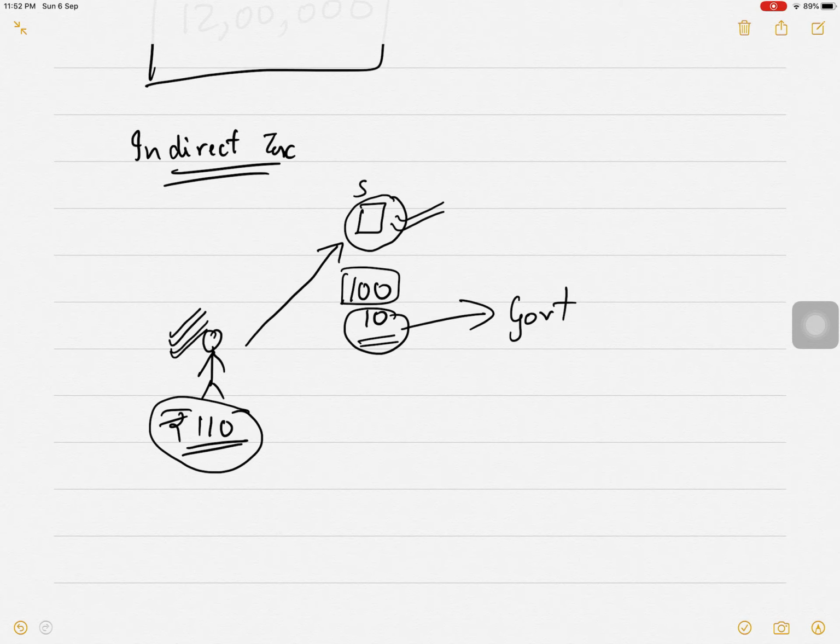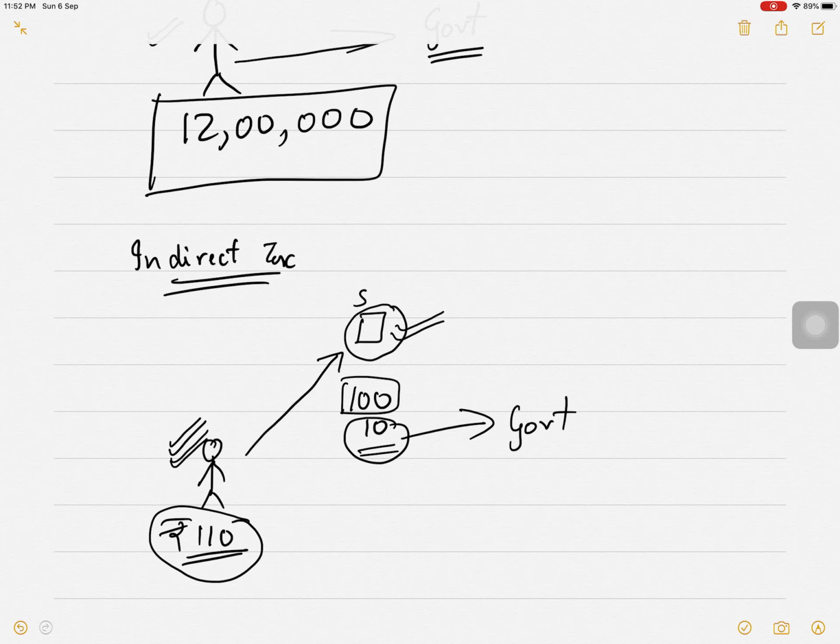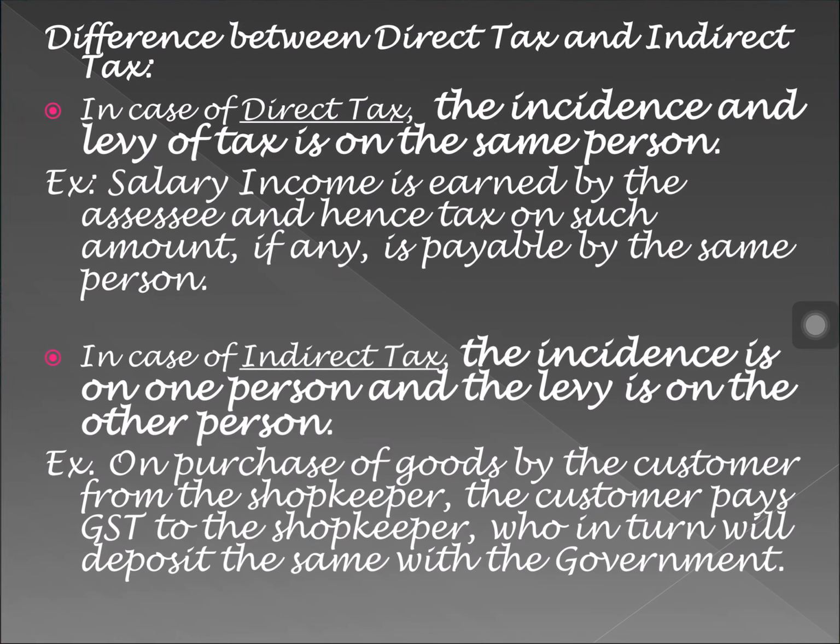Okay. So this is called as indirect tax. So in case of direct tax, the incidence and the levy of tax is on the same person. But in case of indirect tax, the incidence is on one person and levy is on another person. Correct?